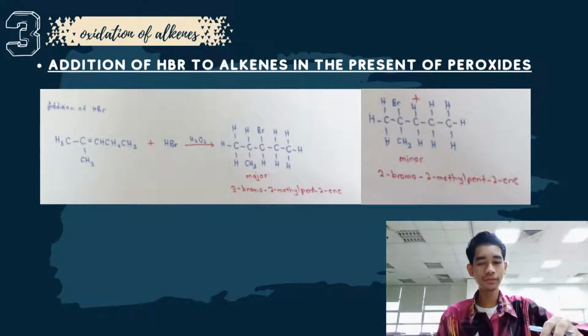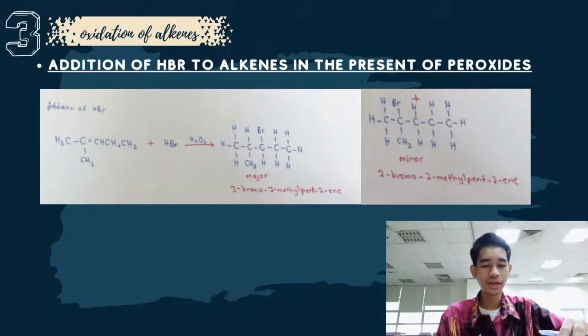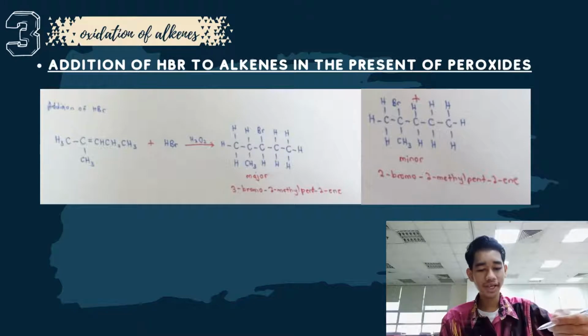Alright, next we proceed with the addition of HBr to alkenes in the presence of peroxide. This one will follow the free radical mechanism. Here we have the reactant 2-methylpentene reacting with HBr in the presence of peroxide, and this will form two products, major and minor. The major will follow the anti-Markovnikov rule, whereby the hydrogen atom of the electrophile should be attached to the doubly bonded carbon with fewer hydrogen atoms, and for the minor, vice versa.